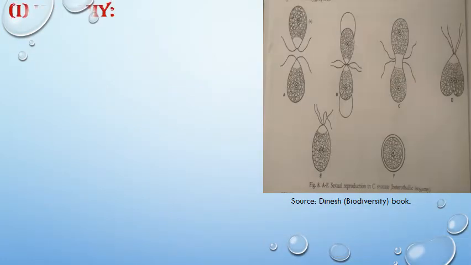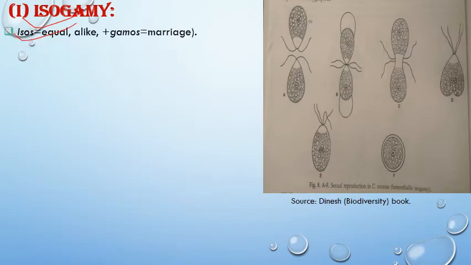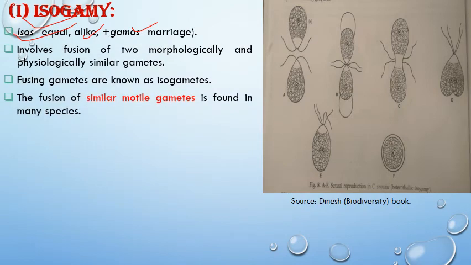Next is isogamy. Iso means equal or alike, gamos means marriage. The two fusing gametes are similar in their morphology as well as in their physiology. This type of reproduction, in which both fusing gametes are the same, is commonly known as isogamy. It involves fusion of two morphologically and physiologically similar gametes. The fusing gametes are known as isogametes.